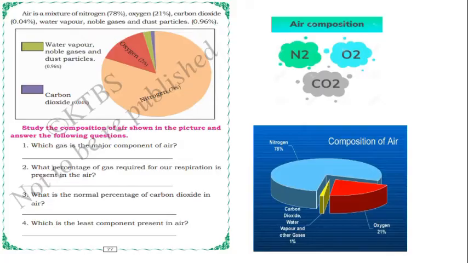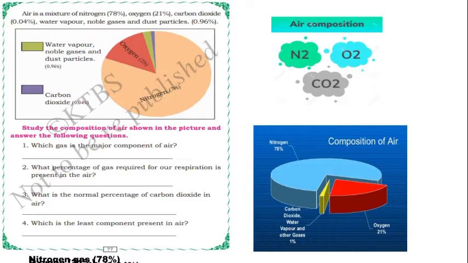Air is a mixture of nitrogen 78%, oxygen 21%, carbon dioxide 0.04%, and water vapor, noble gases and dust particles 0.96%. You can observe the composition of air here through this picture. Oxygen 21% and carbon dioxide 0.04, nitrogen 78, and other water vapor, noble gases and dust particles 0.96.